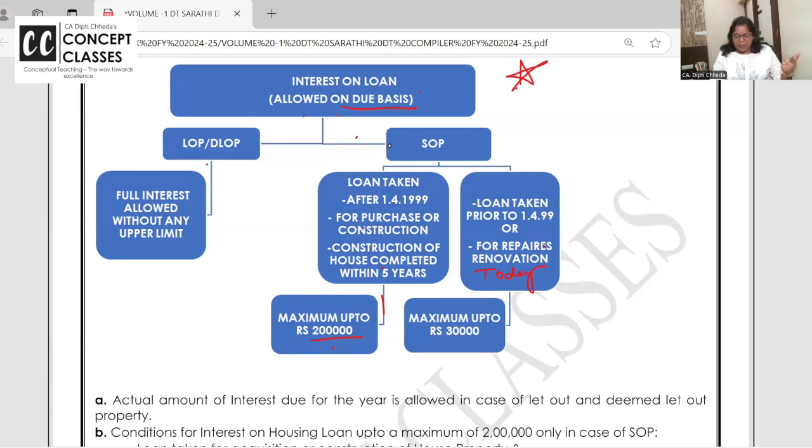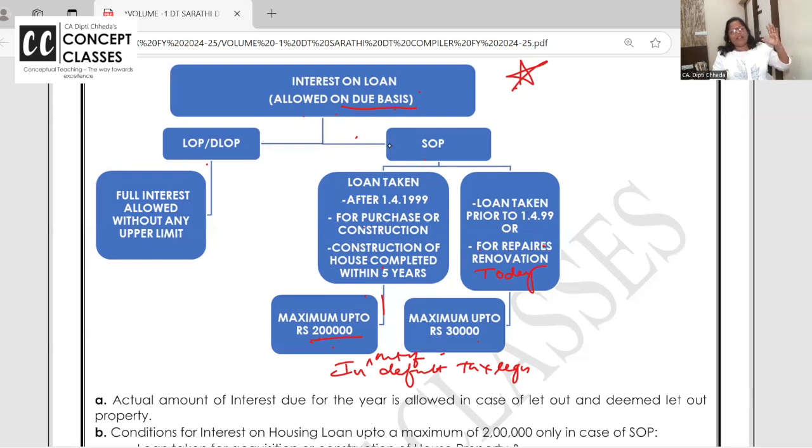If you are taking it for purchase and construction, but construction is not completed in 5 years, 30,000. This is in case of self-occupied, out of default tax regime. If you opt out of default tax regime, then for self-occupied property, 2 lakh or 30,000 interest on loan is allowed.